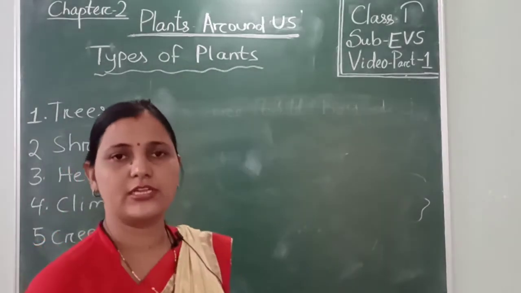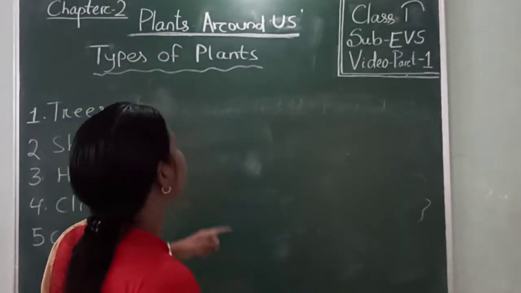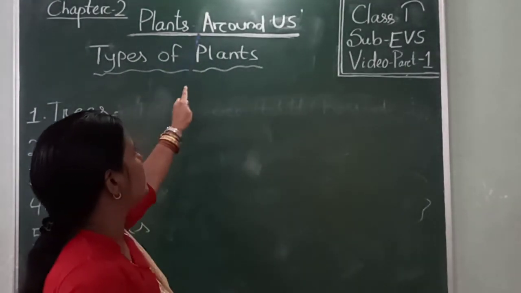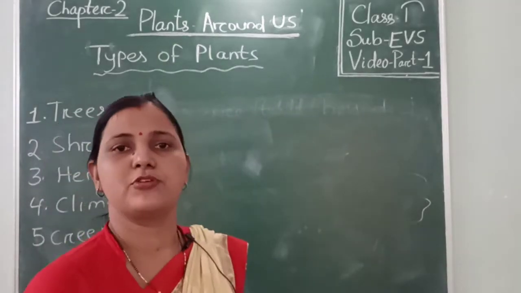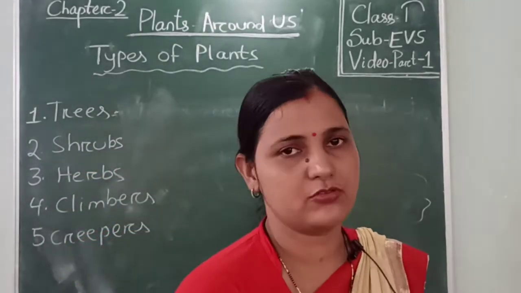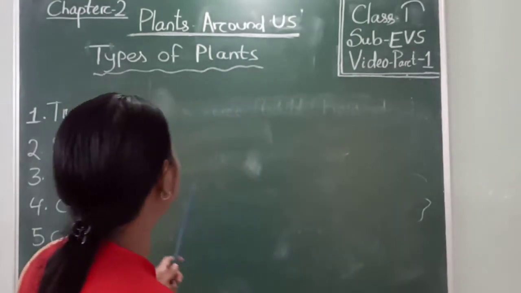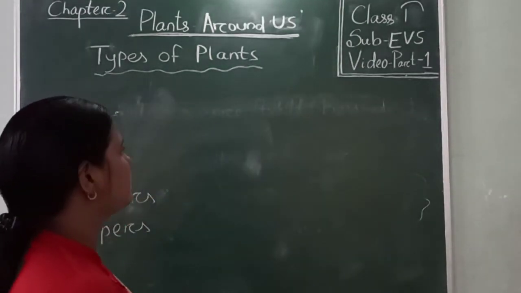I am Archana Mudli. Today I am teaching you your chapter 2. Your chapter 2 is plants around us. In the previous class you have already learned about the parts of the plants. So today in this chapter we discuss the types of plants.